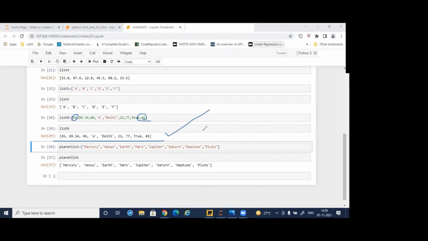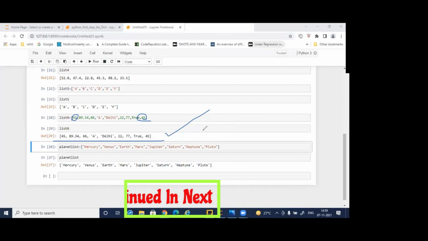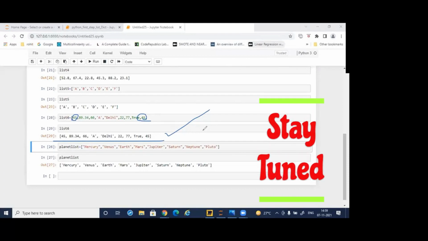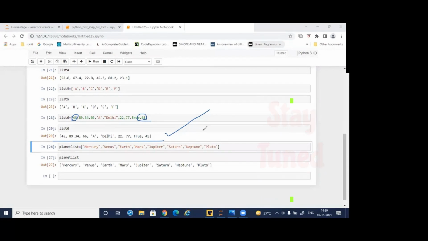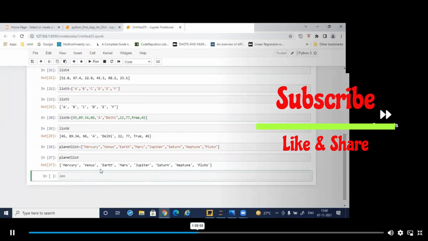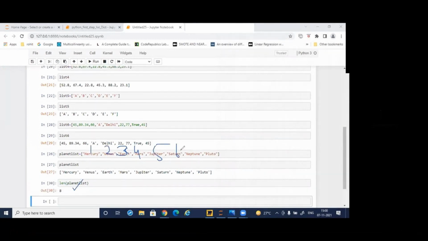Whenever you are getting an error like list 6 not defined, it means that particular variable is not executed. So you go to that line, run it again, and then it will work. So this is the output of the planet list. It is just counting how many: 4, 5, 6, 7, 8.